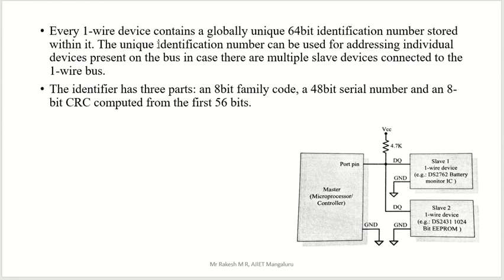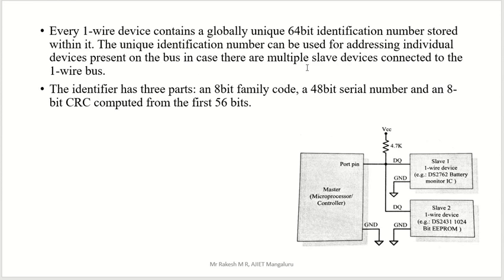Every one-wire device contains a globally unique 64-bit identification number stored within it. Here, each slave device and each master device has a unique ID, unique for each device.